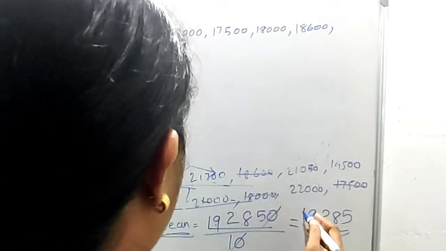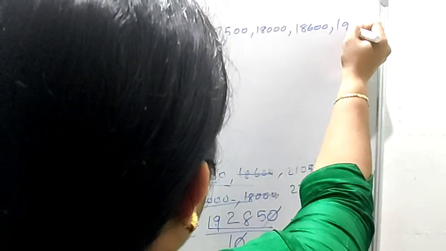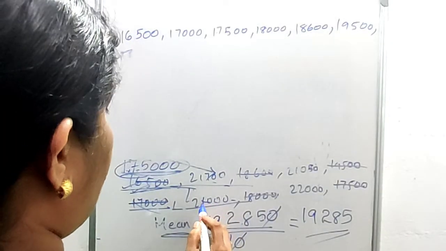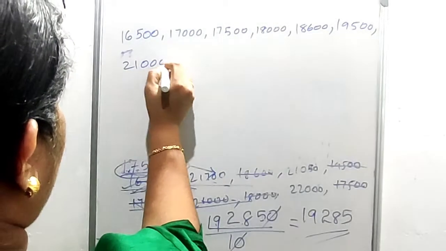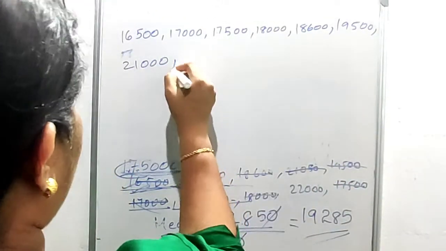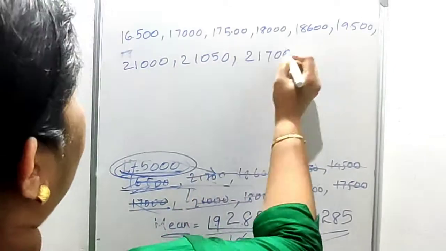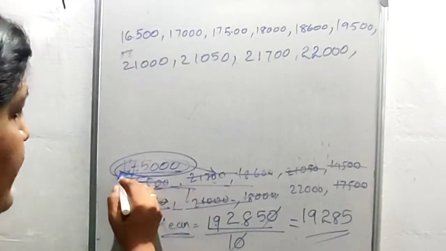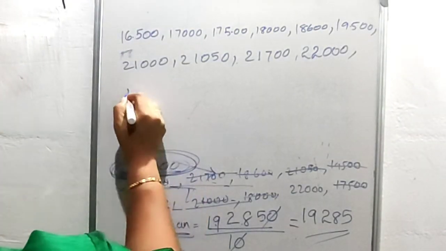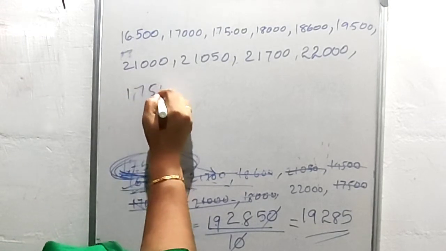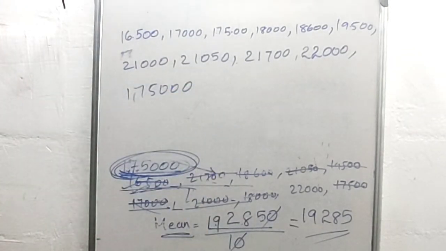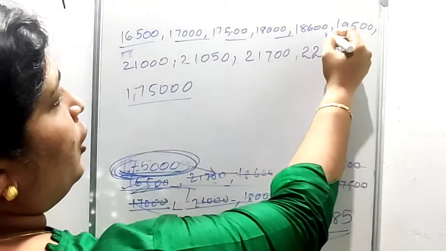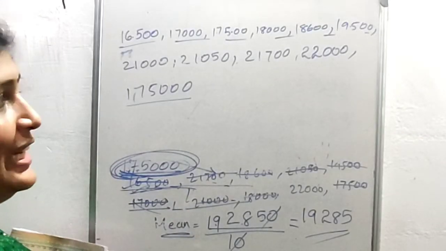18,600. Then which is the next number? That is 19,500. Then the next number is 21,000. Then 21,050, 21,700, and 22,000. And finally, the richest family in that group, that is 1,75,000. So here we arrange the 11 families in increasing order of monthly income.